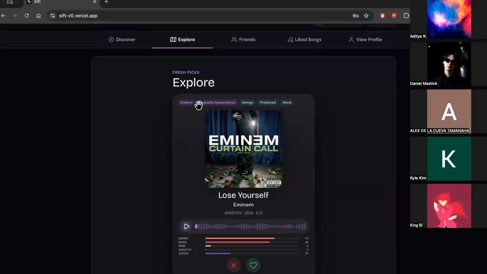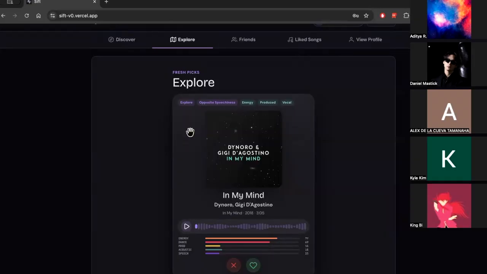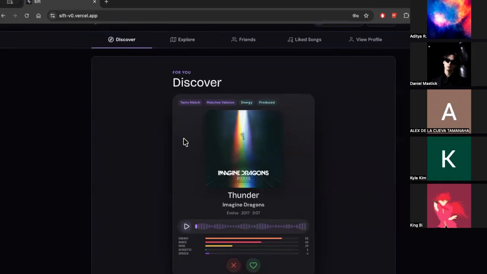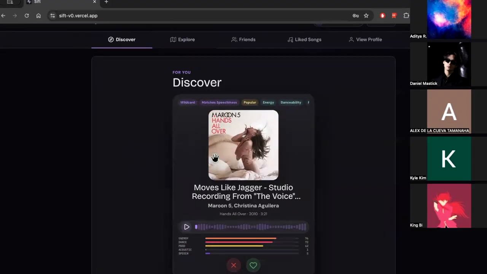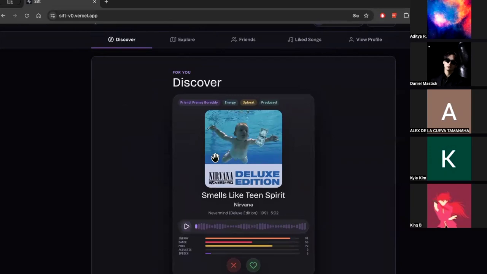For example, if I swipe right, the song gets saved as a like and my taste shifts a little towards it. So the next batch is a bit more tuned to me. When I swipe left, it just sets aside so it won't come back and my taste doesn't change.